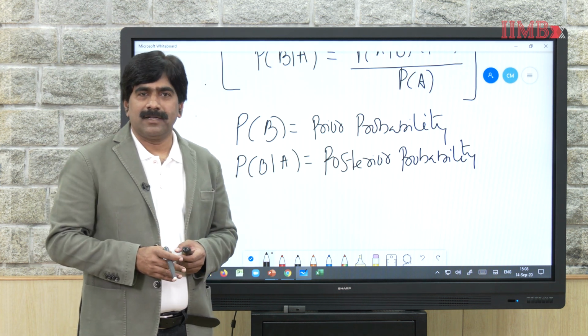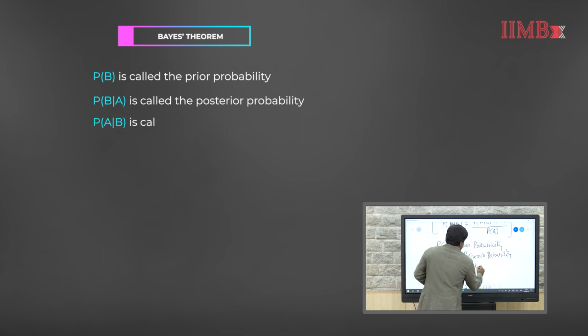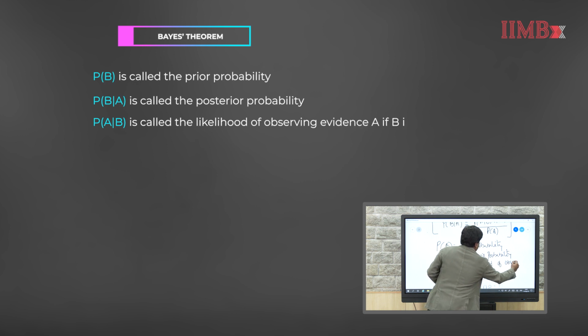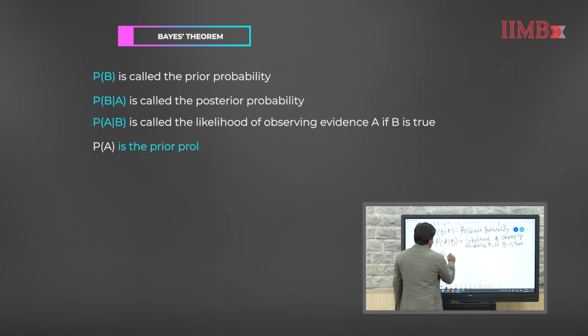event A has occurred. Probability of A given B, which is on the right side of the Bayes' theorem, is the likelihood of observing evidence A if B is true. So, this is the likelihood of observing evidence A if B is true, and probability of A is the prior probability of the event A.